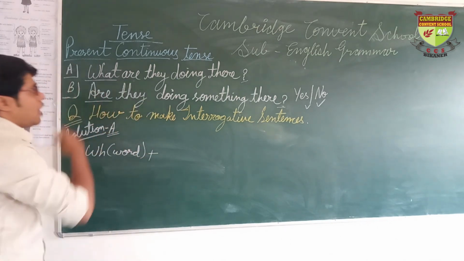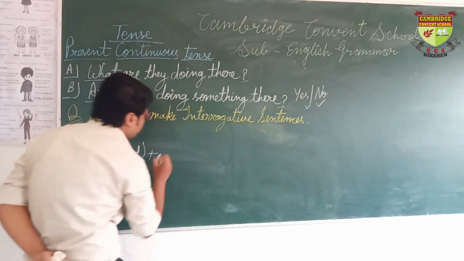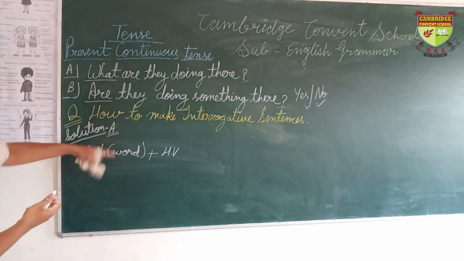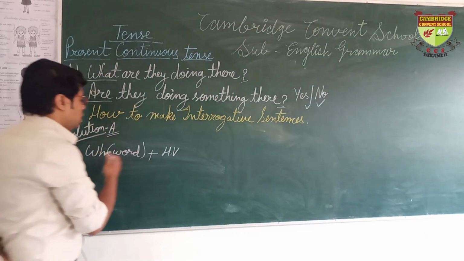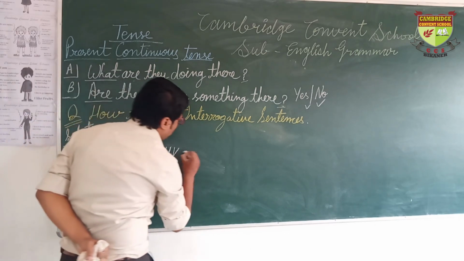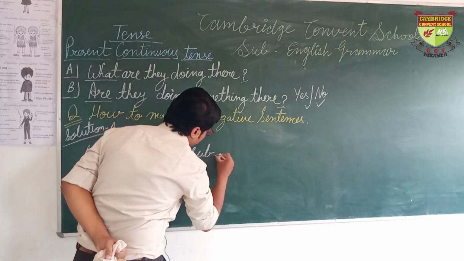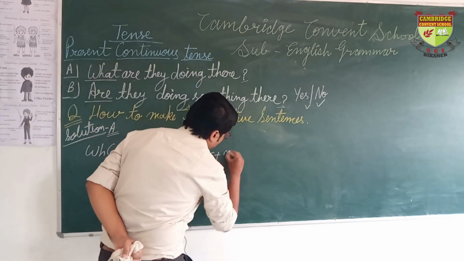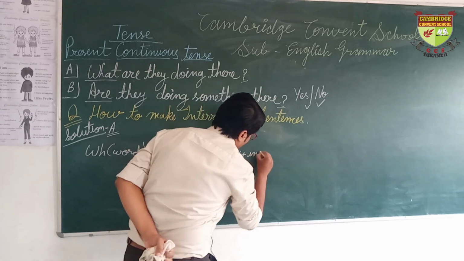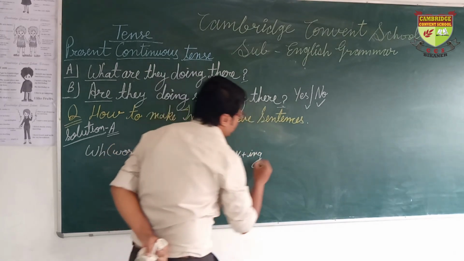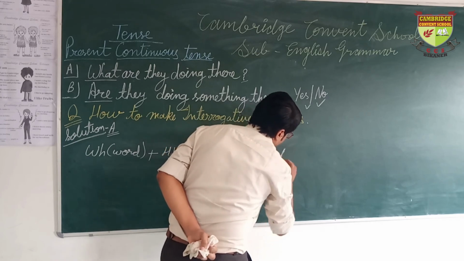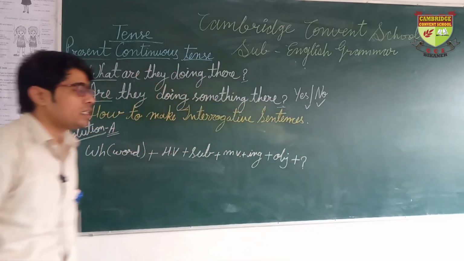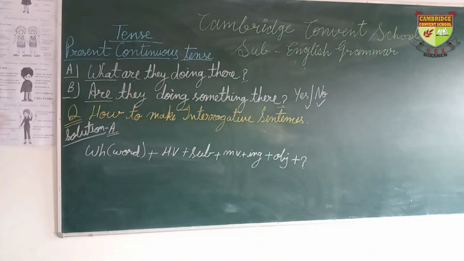After it, I will use a helping verb. This is the structure: WH word plus helping verb plus subject. And after it, I will use my main verb with ing, and then end it with the object. And don't forget to use the interrogative sign, the mark of interrogation, or question mark.